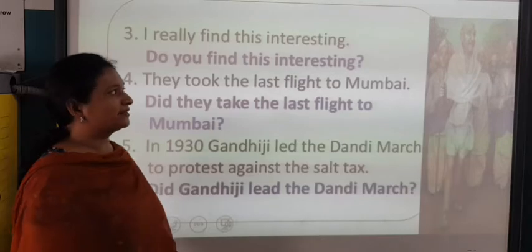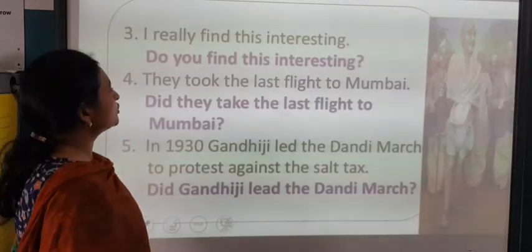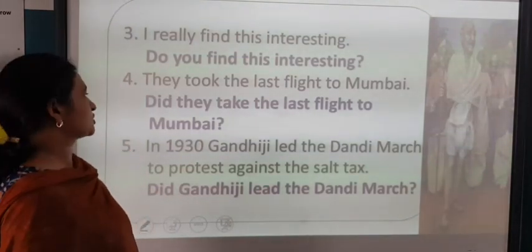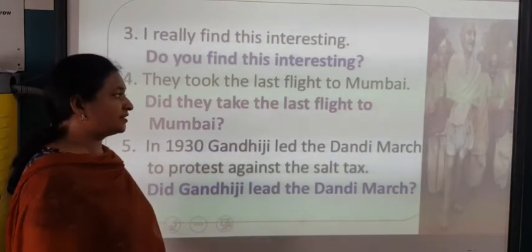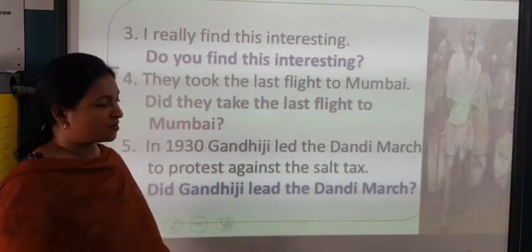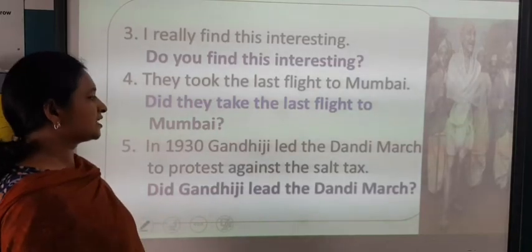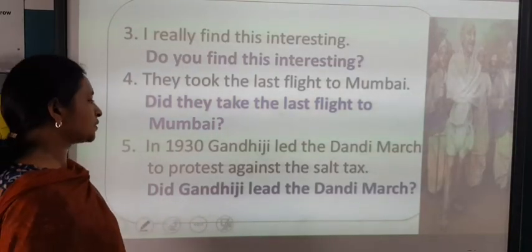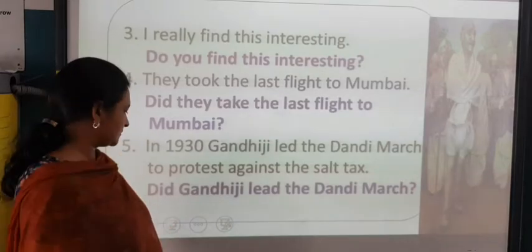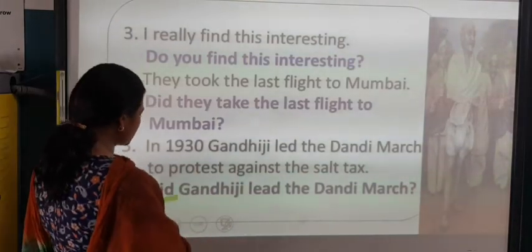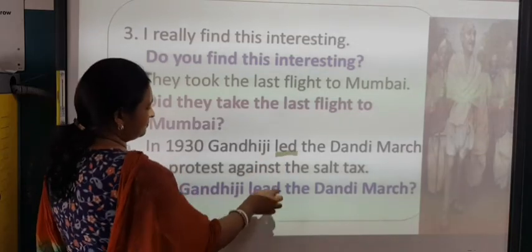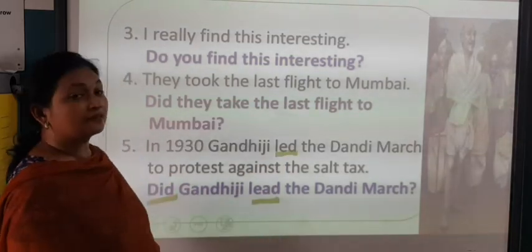I really find this interesting. Do you find this interesting? They took the last flight to Mumbai. Did they take the last flight to Mumbai? In 1930, Gandhiji led the Dandi March to protest against the salt tax. Did Gandhiji lead? Okay, because of did, led will become lead. Lead the Dandi March.